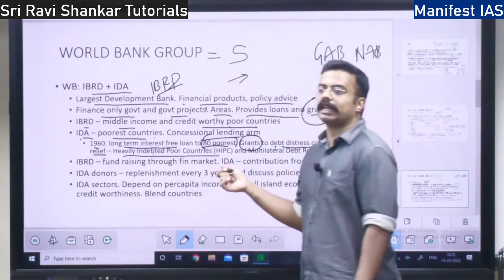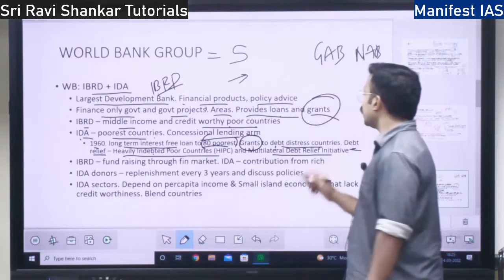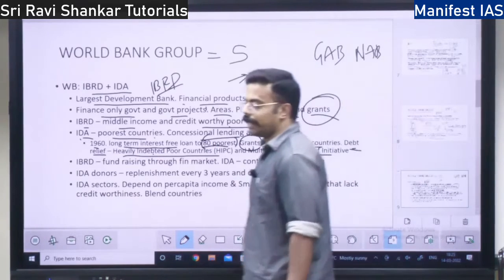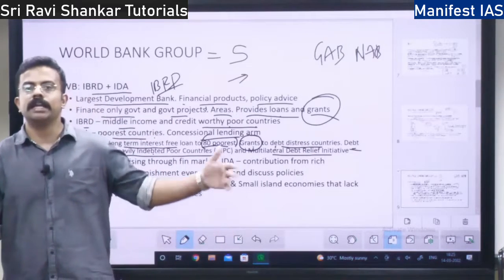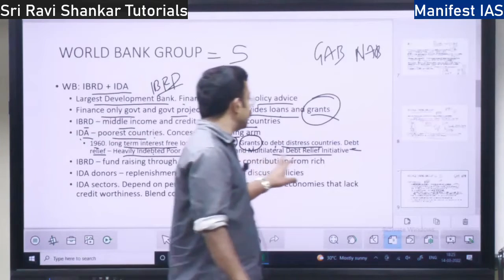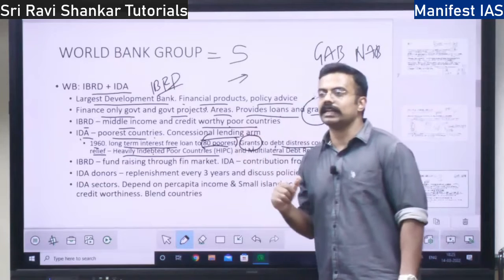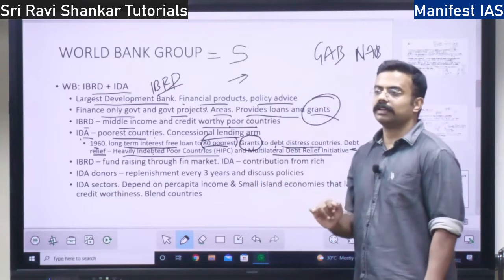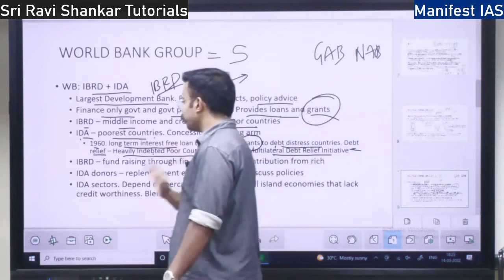For them, debt will be cleared. HIPC countries, and also there is the Multilateral Debt Relief Initiative, MDRI. So there also debt will be waived under these two initiatives, HIPC and the Multilateral Debt Relief Initiative. Multilateral means many countries. Debt relief, giving relief on the debt. This is one initiative, and heavily indebted poor countries.